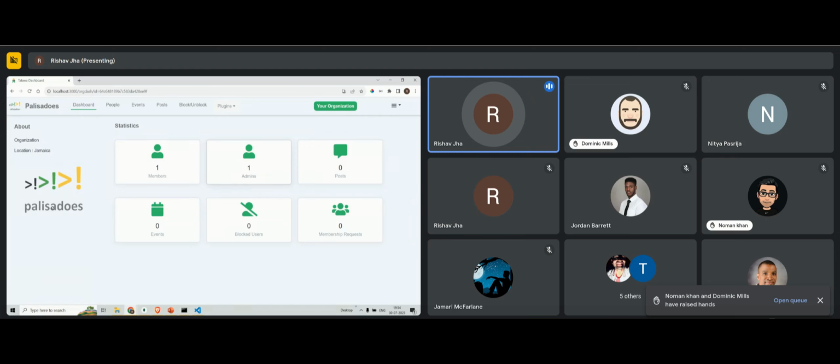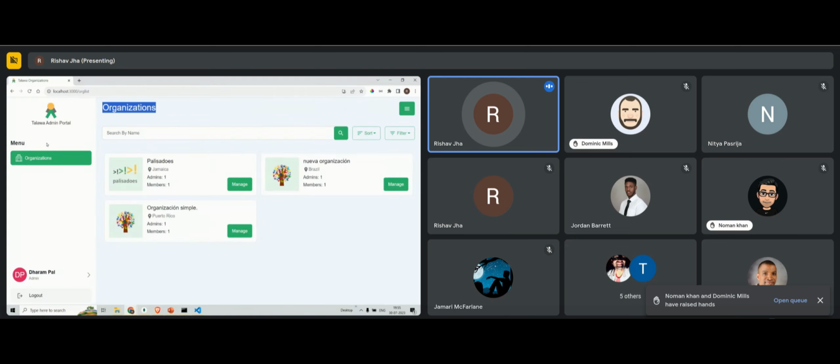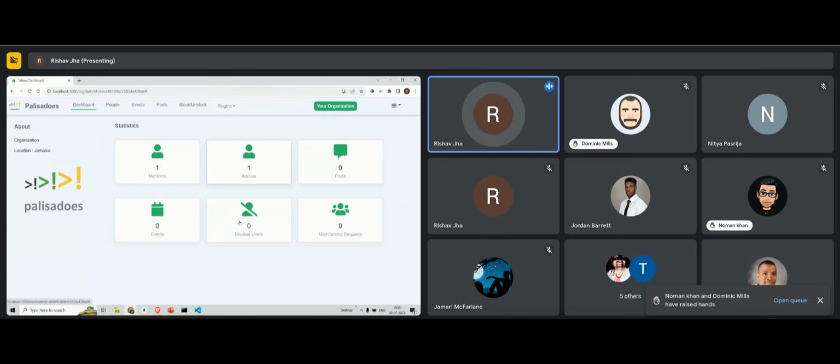This organizations button and this whole left sidebar is one component, and everything over here is another component, its children. So making these screens will be very fast.